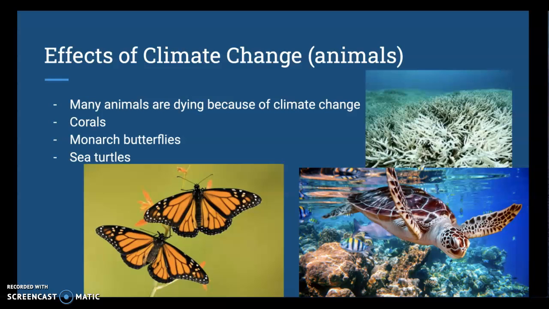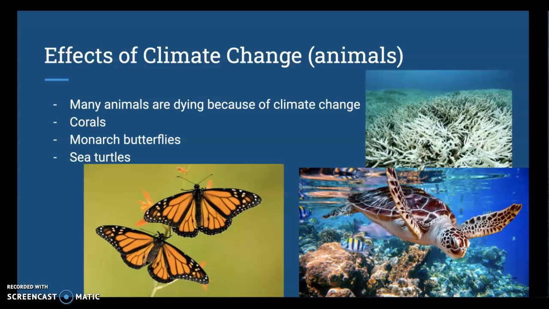This is an example of a bleached coral. This happens when the ocean temperature rises because of increased temperature from climate change. This destroys the coral reef ecosystem and hurts many animals, not just the coral.